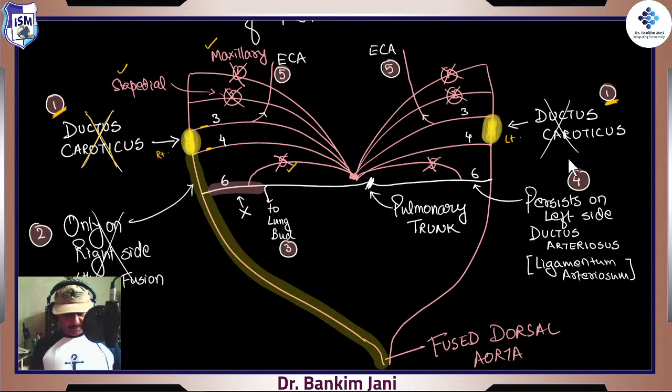The second point is something which is happening only on the right side. It is not happening on the left side. But this is the clue. This is the reason why we get the aorta being so partial, it only goes on the left side. It only goes on the left side because on the right side the entire portion is disintegrated, right? So only on the right side, and all the way from fourth to the fusion point.